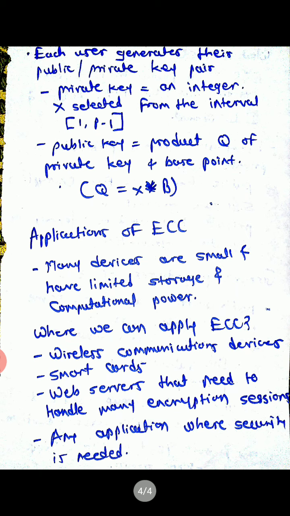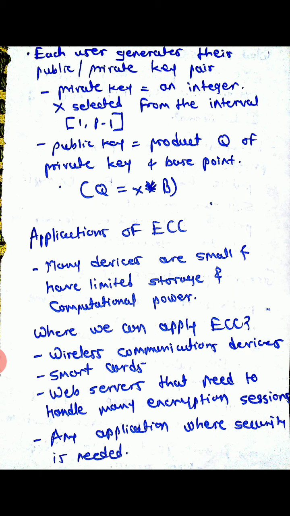One question is: is ECC faster than the RSA algorithm? ECC is probably better for most purposes, but not for everything. ECC's main advantage is that you can use smaller keys for the same level of security.